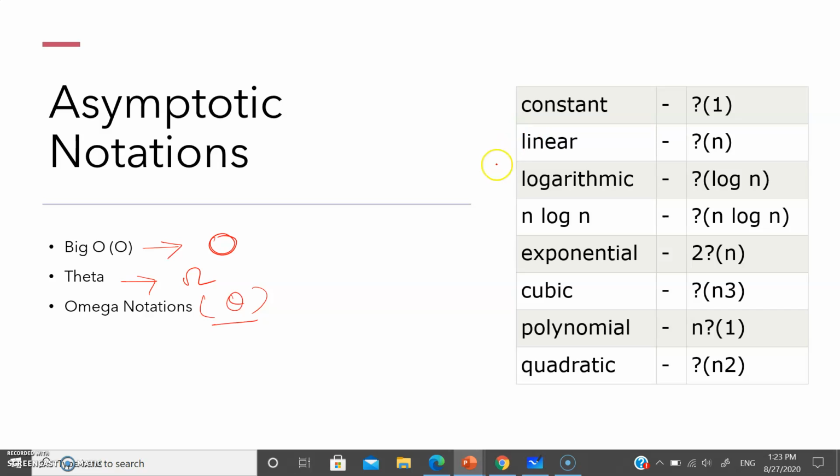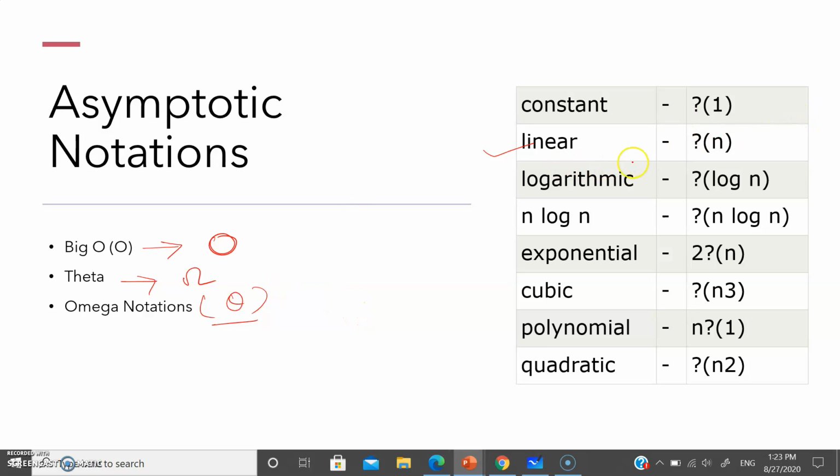Now, what are constant, linear, exponential, cubic, and all of these? If your data structure is inserting data in linear format, then we have to use linear. In the question mark, we can replace either big O notation, theta notation, or omega notation.